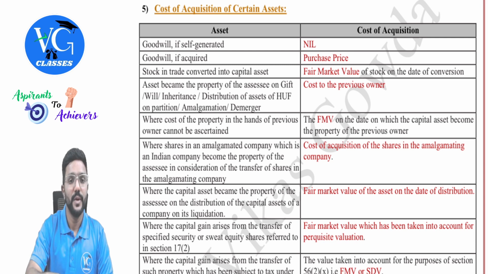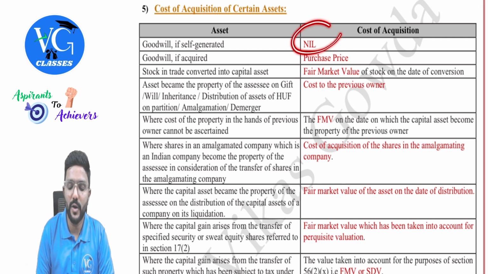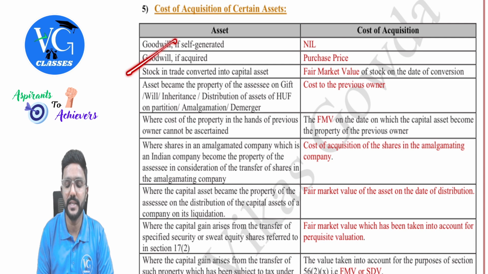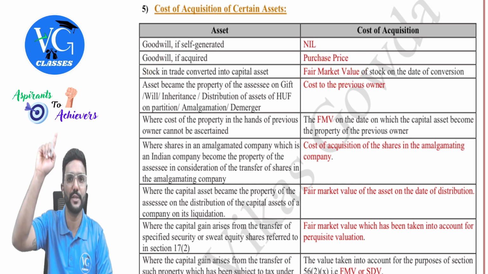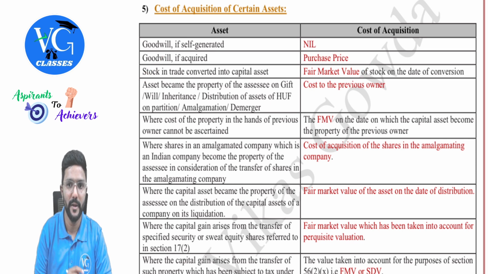What are those? If it is a self-generated goodwill, the cost of acquisition will always be nil. If it is a purchased goodwill, we will take purchase price. Then, if stock in trade is converted into capital asset, we will take fair market value, which I explained in the conversion scenarios. Okay. Fair market value of the stock on the date of conversion.